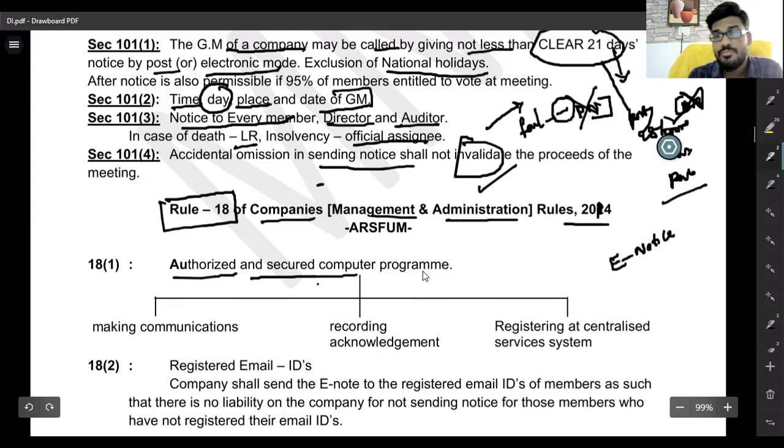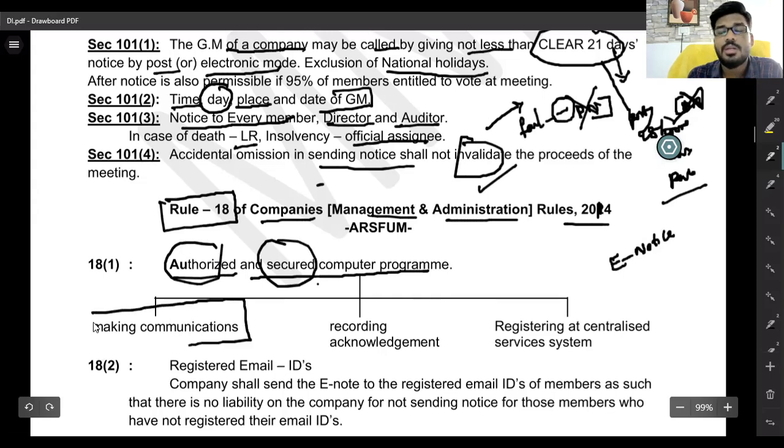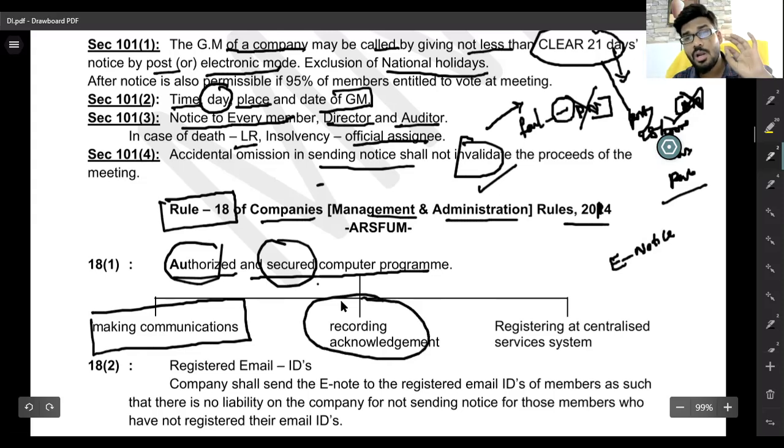Whatever software or program you use to send a notice must be authorized and secure, so that no one has any right or control to hack it. What will this computer program do? It makes communication to all shareholders, sends the notice to all shareholders, and records the acknowledgement, whether the notice was sent to their mail ID or failed. It maintains such a record, and all the information is stored at a centralized server system.